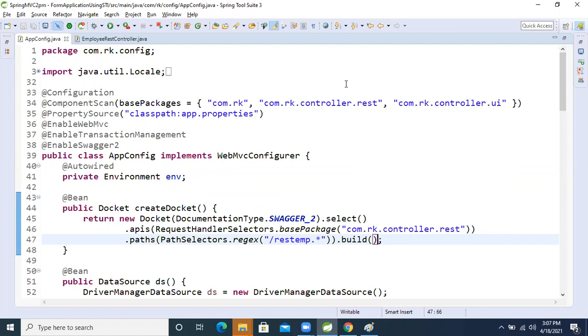So shall we run the application and we will see that. Let's run the application and we will test our Swagger implementation, guys. Are you ready now to see the Swagger implementation?